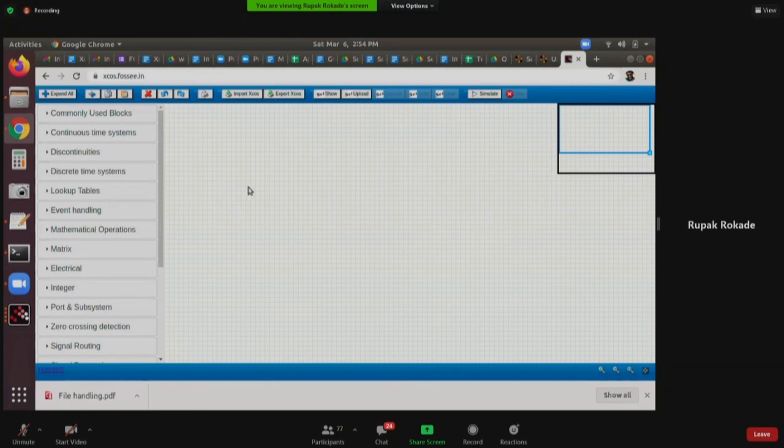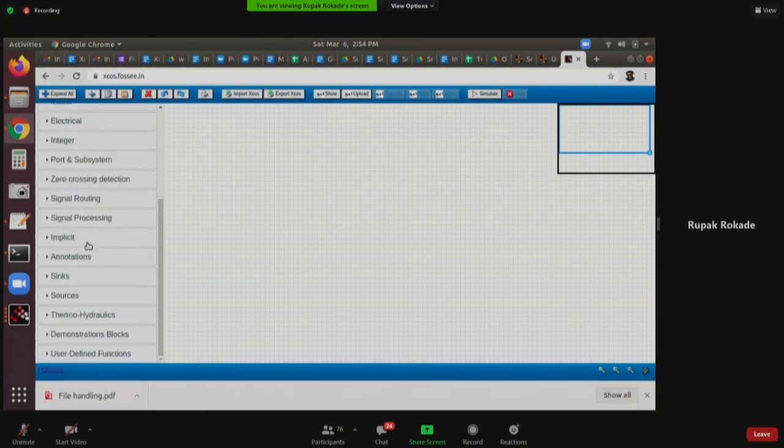So I will create some simple one. Now you can see that it looks a little different from what XCOS looks like on a desktop. But once you start using it, you can easily familiarize yourself with this. We have tried to keep the look as close to the desktop as possible. For example, the palette browser is on the left-hand side, and the categorization is the same as what you see inside the palette window.